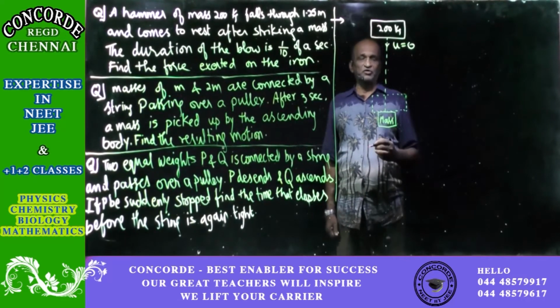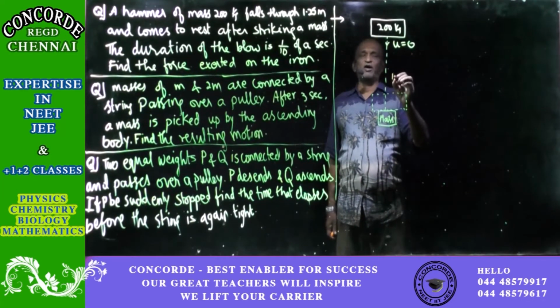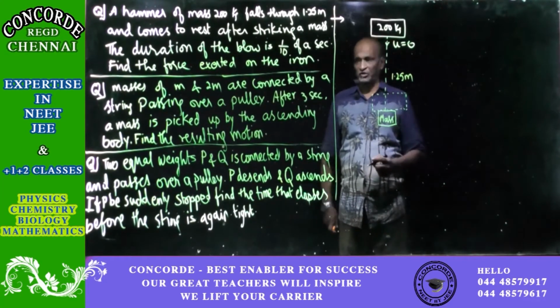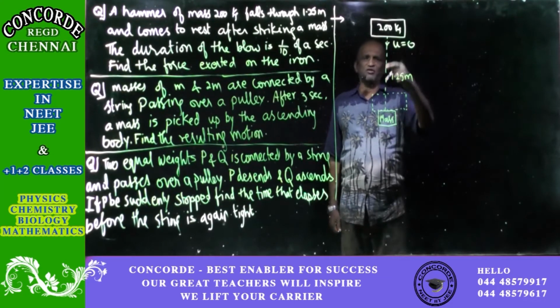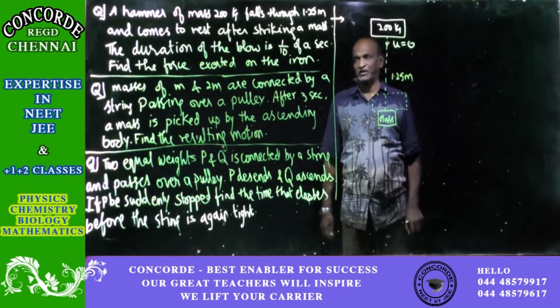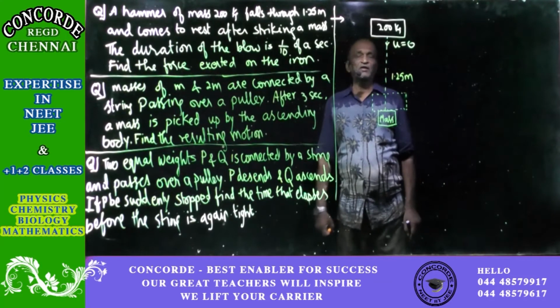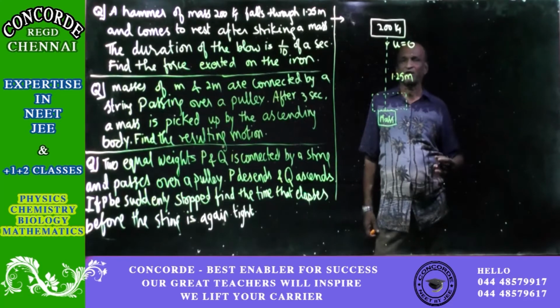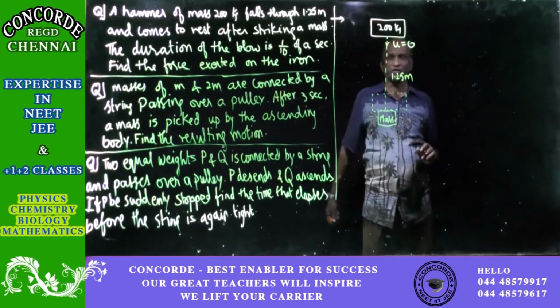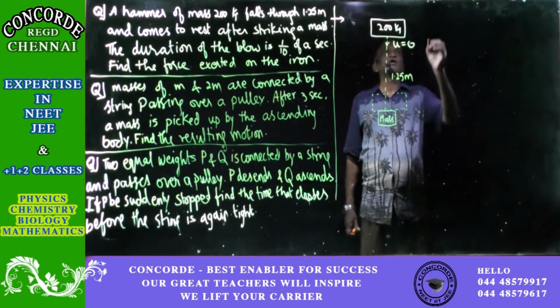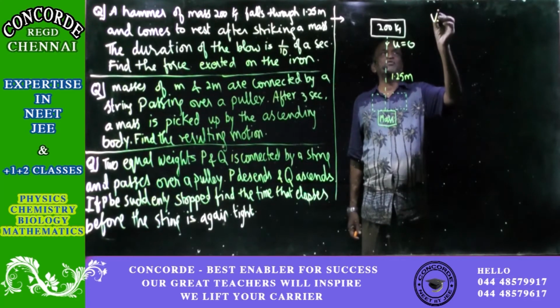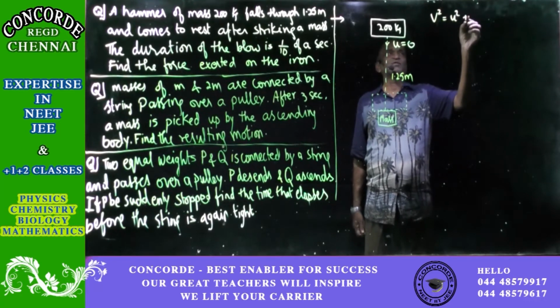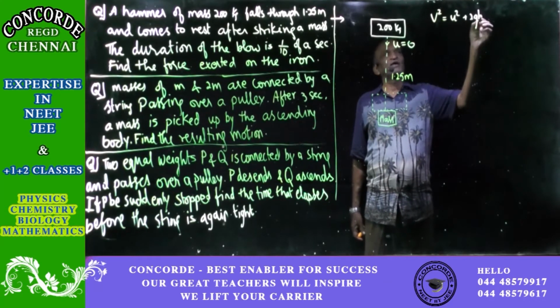when it falls down through a height of 1.25 meters, then v squared is equal to u squared plus 2gh, because the final point is down where g is positive. So u is equal to 0, because we just let it fall and it will come down. Using the equation, v squared is equal to u squared plus 2 into g into h.